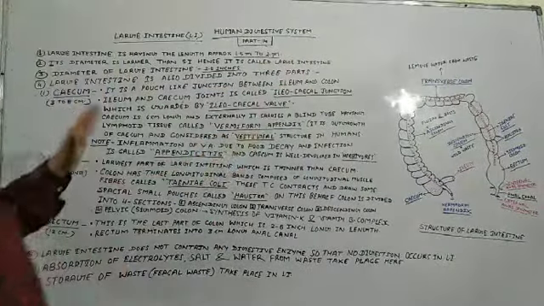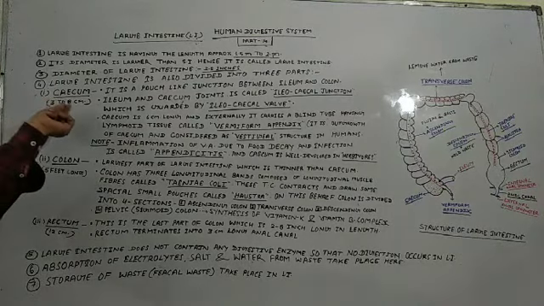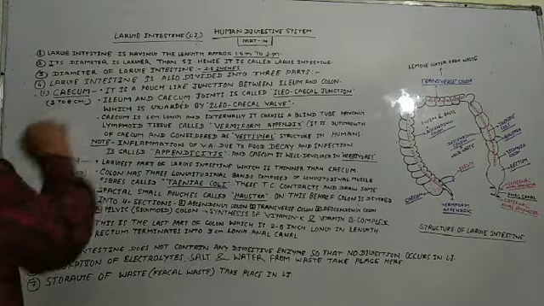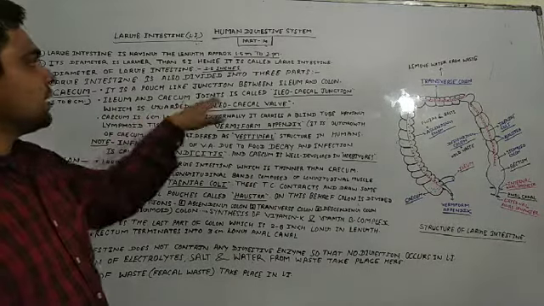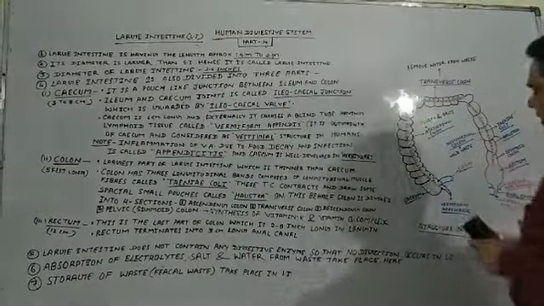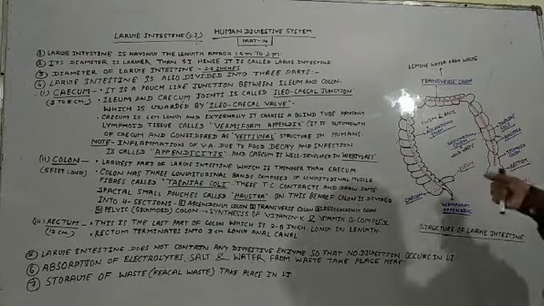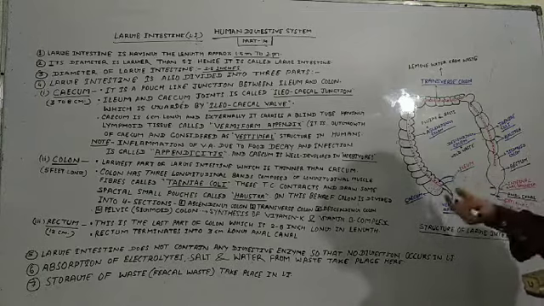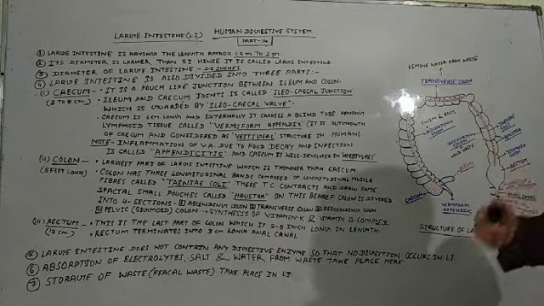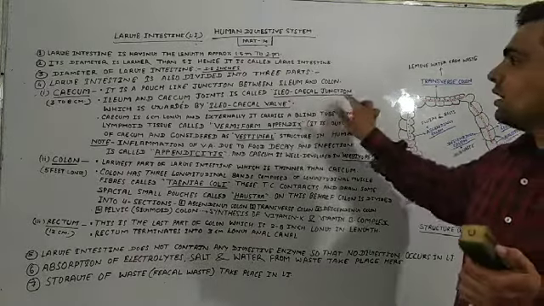Clear, students? Come to the next point. If we talk about the length of the cecum, it is a 3 to 8 centimeter long portion of the large intestine. Very simple. Come to the next point. The joint of the ileum and cecum is called the ileocecal junction. You must know, students, and we have already studied about this junction. The place found between the ileum and cecum is called the ileocecal junction.